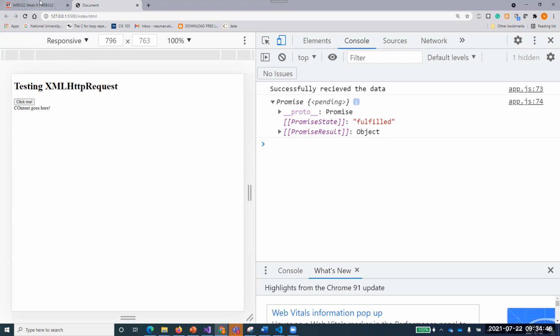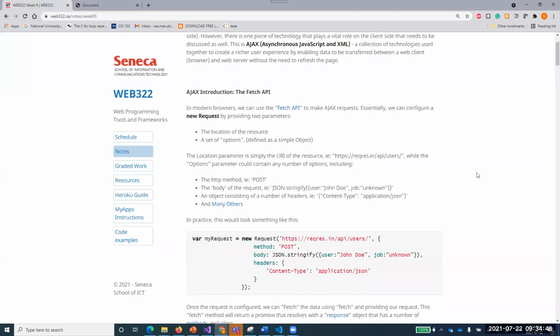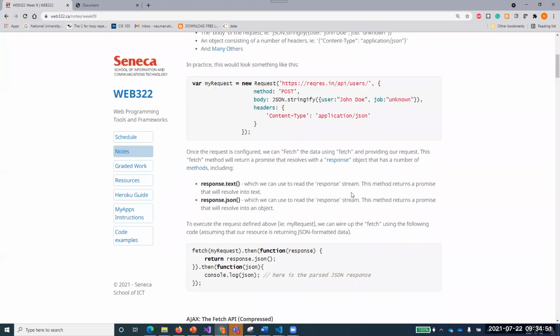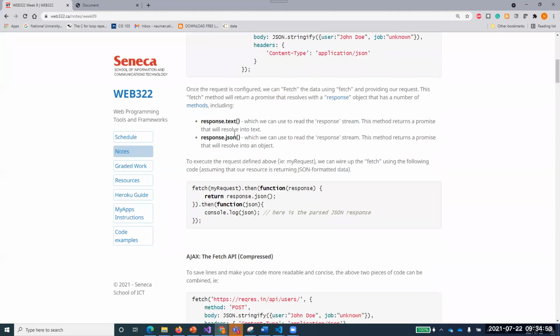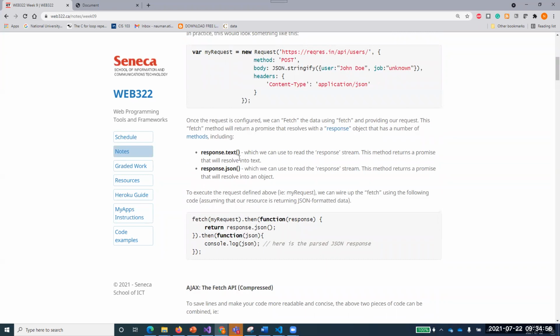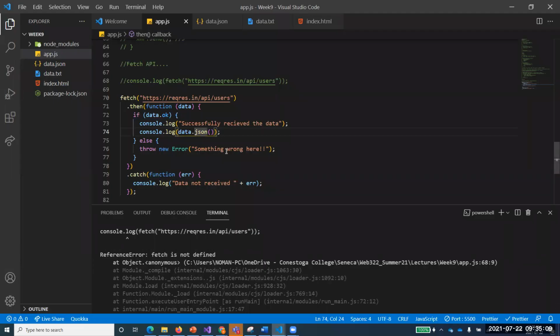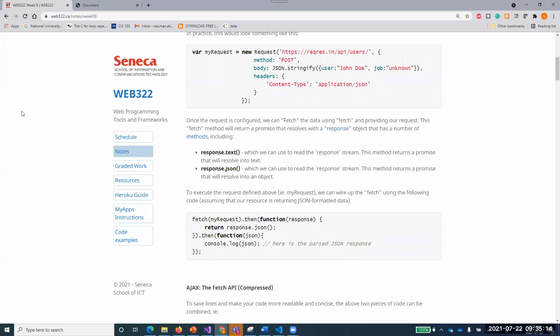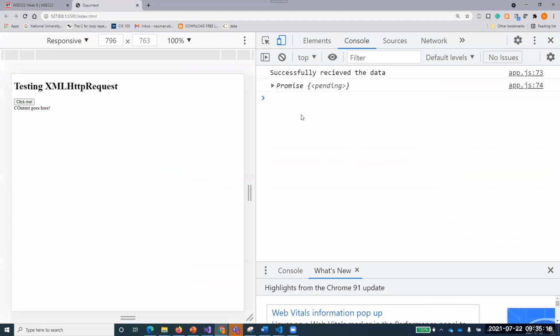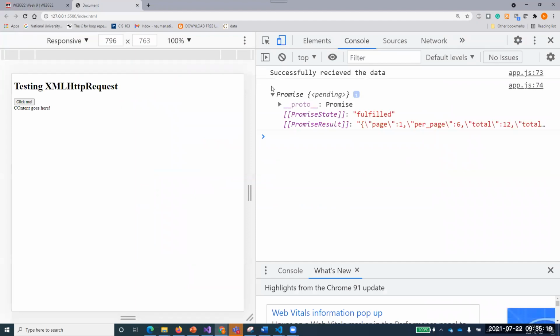Now I have given you a quick introduction to asynchronous programming. This fetch API, you can just go through. These are the functions over here. Response.text can be used to read the response stream. This method returns a promise that will resolve into text. So if I say data.text, let's see if it comes up with the text we want. Okay, it's still coming as a promise, and it's not resolving into text.